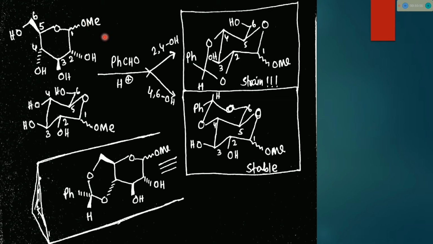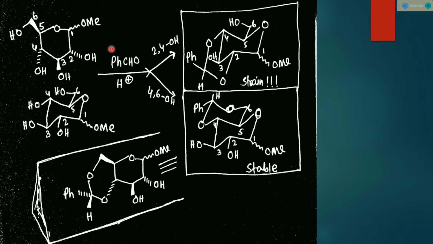So if this pyranoside reacts with benzaldehyde in the presence of H plus, there are four OH groups. We just notice that benzaldehyde protects 1,3-diol. Benzaldehyde protects 1,3-diol.